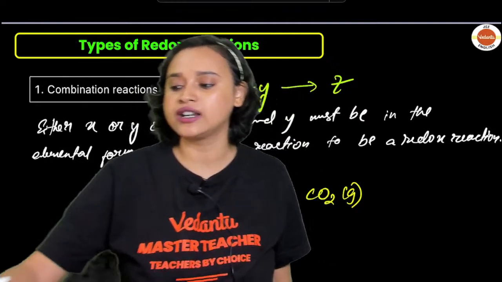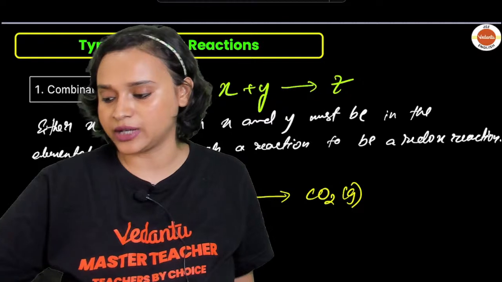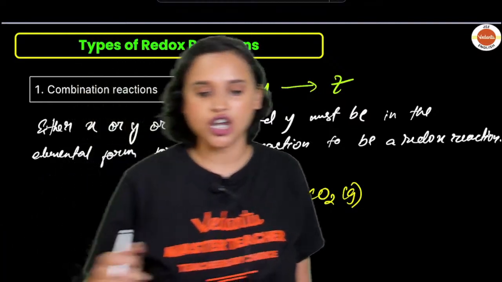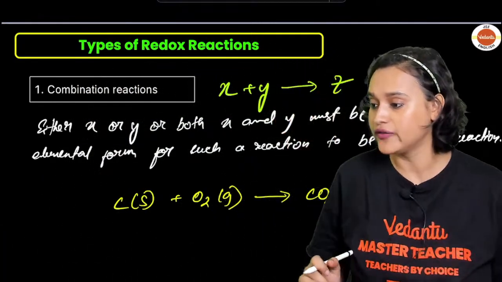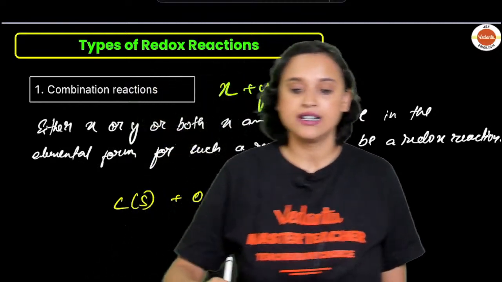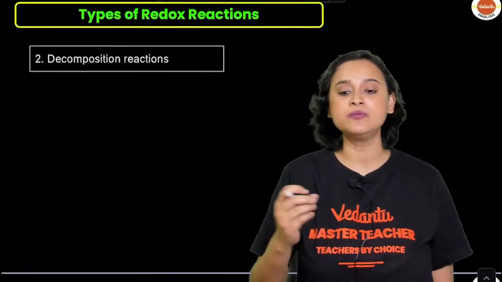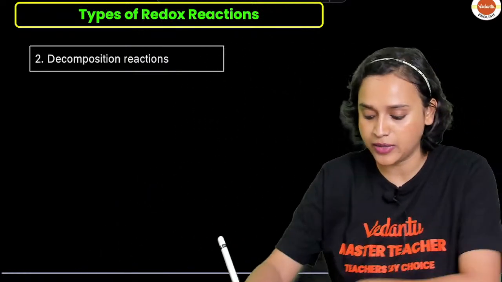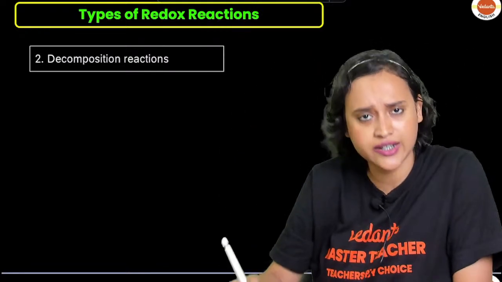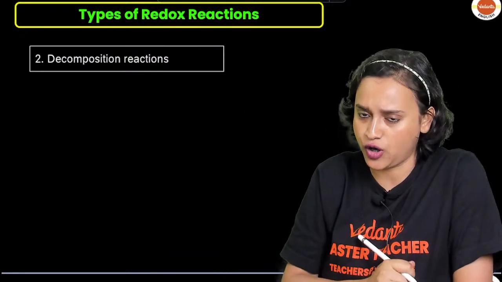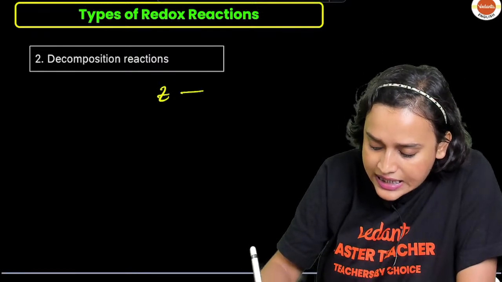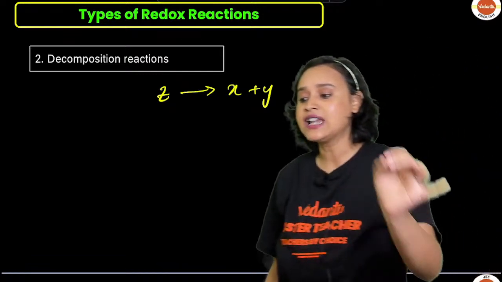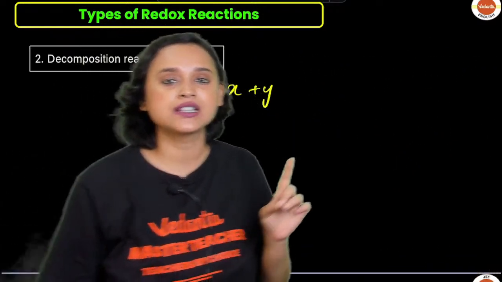Now we are going to understand decomposition reaction, everybody. Shall we? Let us understand decomposition reaction. Combustion of carbon, very good. Now let us understand what is decomposition reaction, guys. Decomposition reaction is just the opposite of combination reaction, absolutely the opposite. That means we can write it as Z now decomposes to form X plus Y.